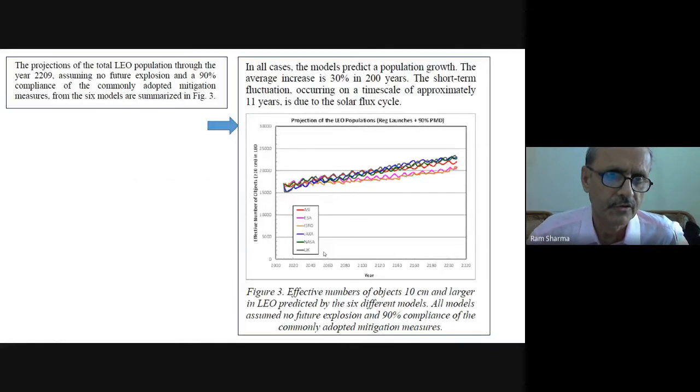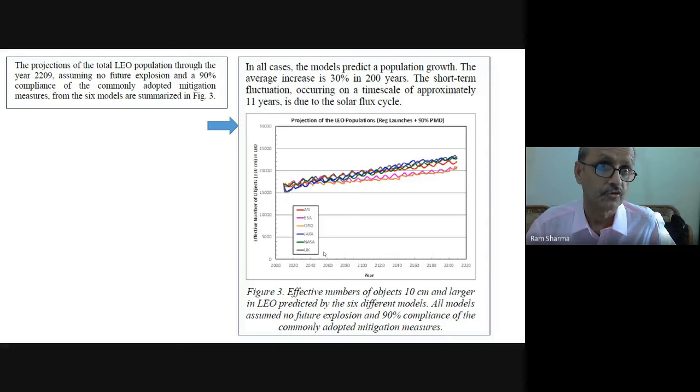The projection of the total LEO population through the year 2209, that means after 200 years, assuming no future explosion and a 90% compliance of the commonly adopted mitigation measures from the 6 models, are summarized in this figure. And in this figure also you can see the results are not that much varying.